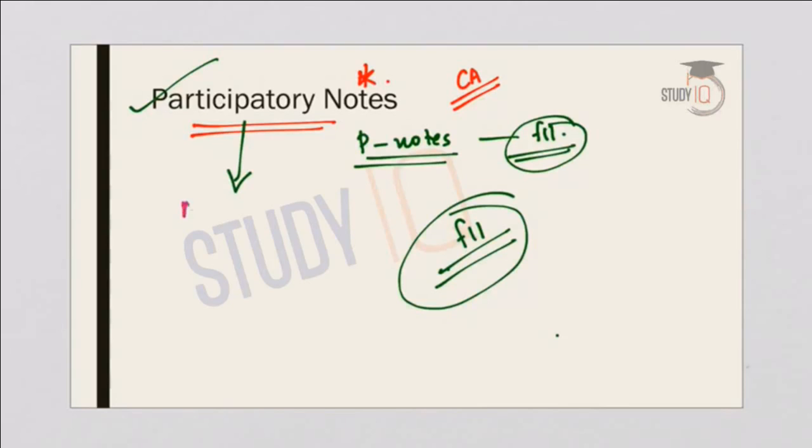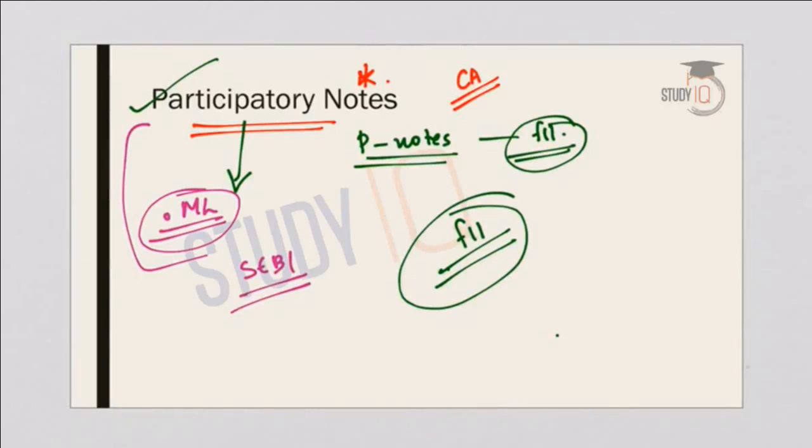And the second concern is regarding money laundering, whether it can lead to money laundering. It can be used by wealthy Indians as an instrument of money laundering. So that is the second concern. Based on this, SEBI had issued stringent norms for issuing participatory notes, and therefore the quantum of participatory notes came down in India. So the investments through P notes came down, and that's why P notes are important.